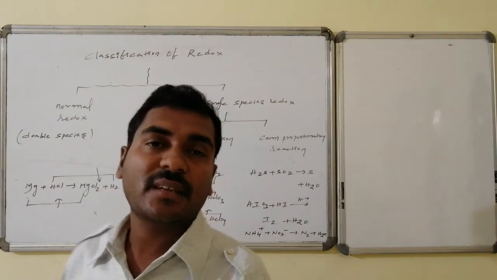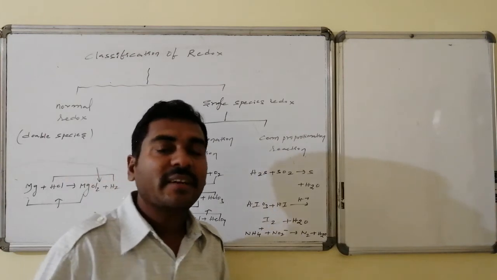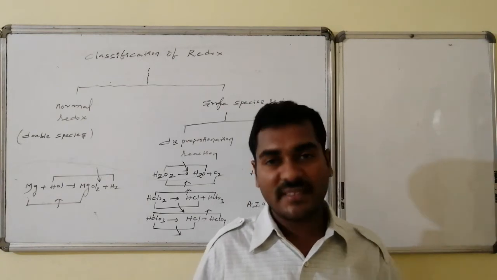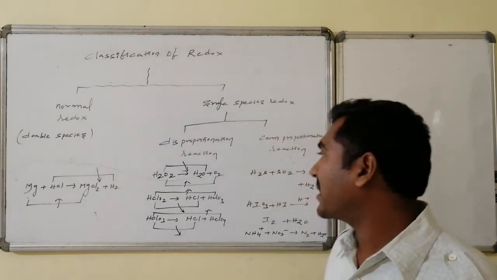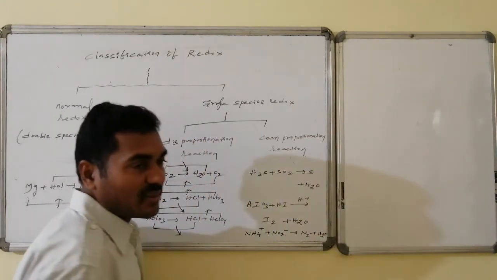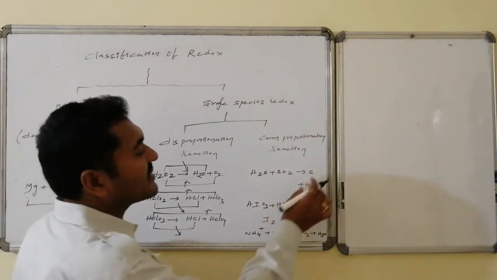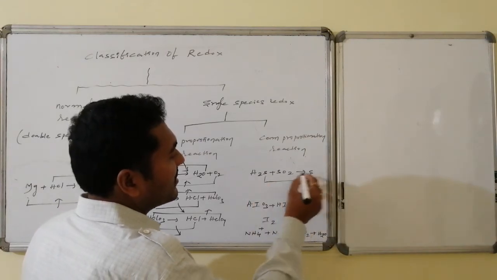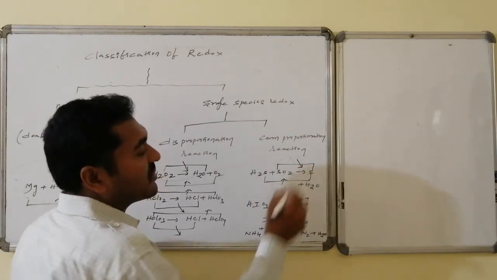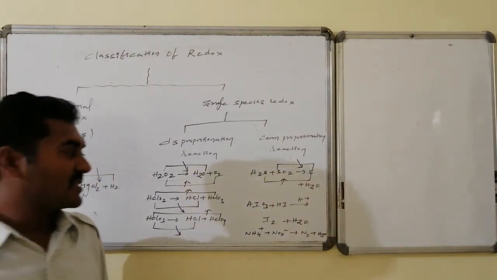Similarly, the other end is comproportionation reactions, in which more than one species of the same central atom, having higher as well as lower oxidation states, convert to a single species of intermediate oxidation state. In hydrogen sulfide, sulfur has -2 oxidation state. In sulfur dioxide, sulfur has +4 oxidation state, and this is converted to 0 oxidation state. From -2 to 0 is an increment in oxidation state, +4 to 0 is a decrement. Both are converted to a single species, that is a comproportionation reaction.